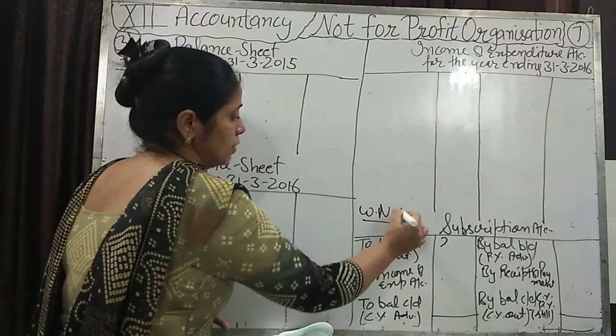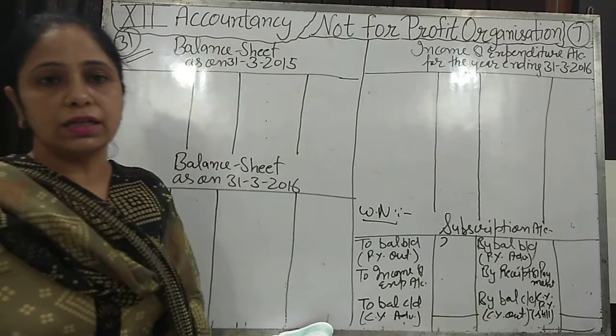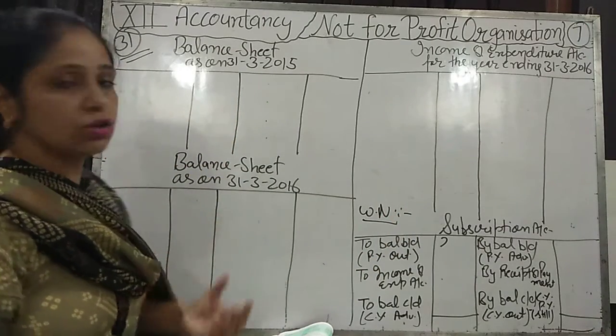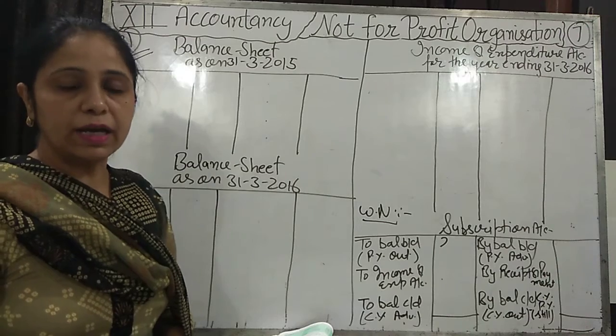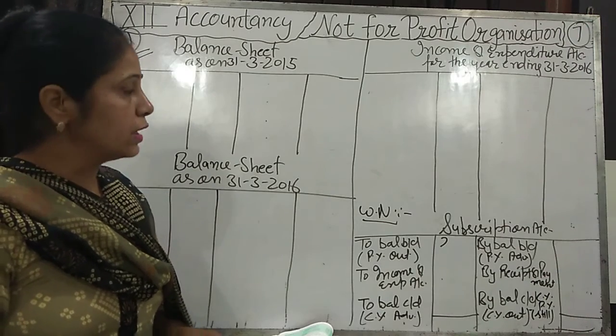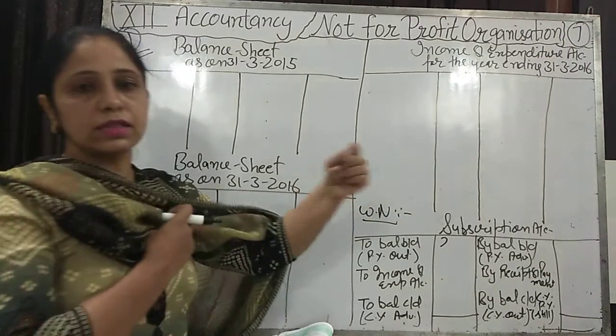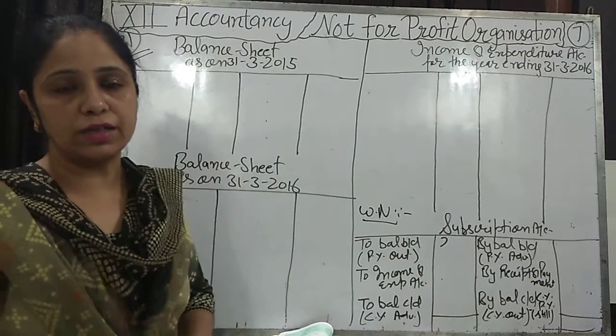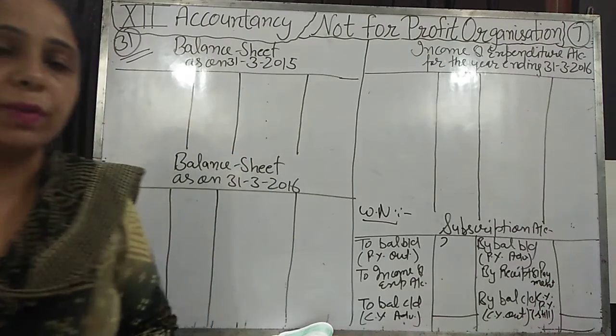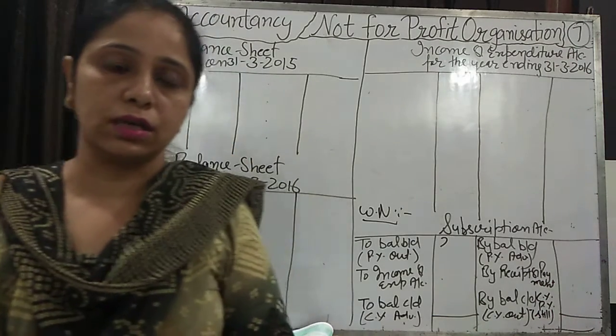Sometimes you should see whether they have demanded the balance sheet or not, whether the balance sheet has to be prepared or not. Sometimes the examiner asks only for the income and expenditure account, then you will prepare only the income and expenditure account.